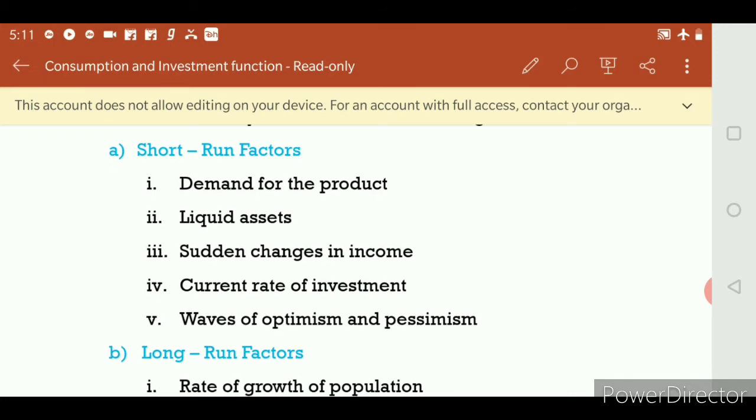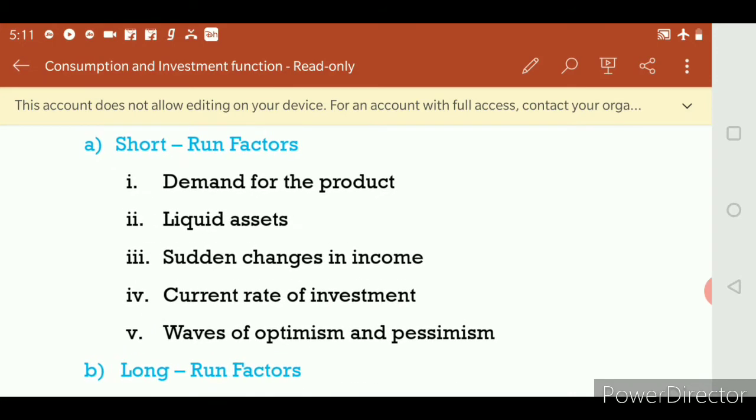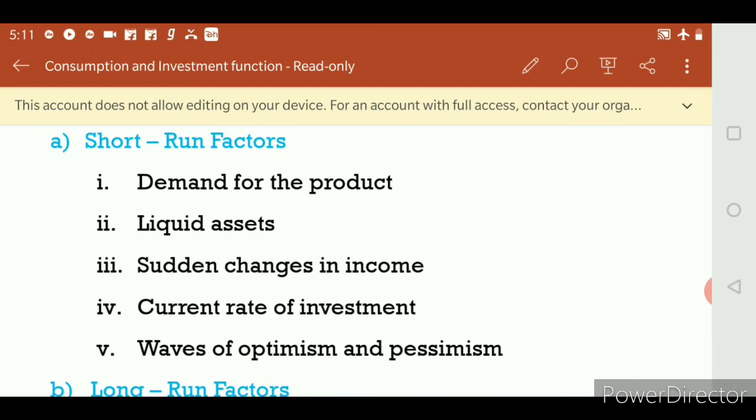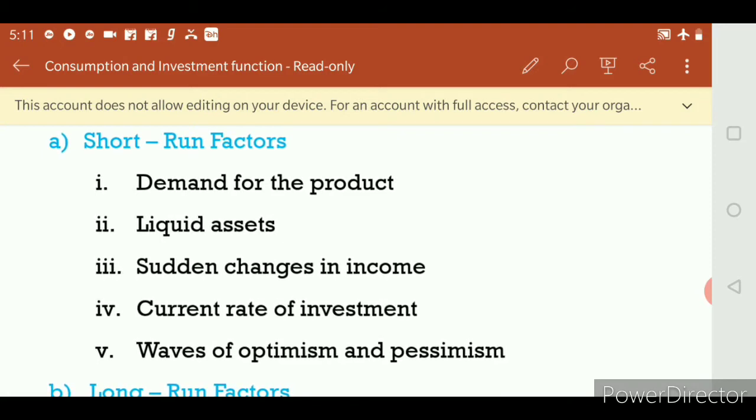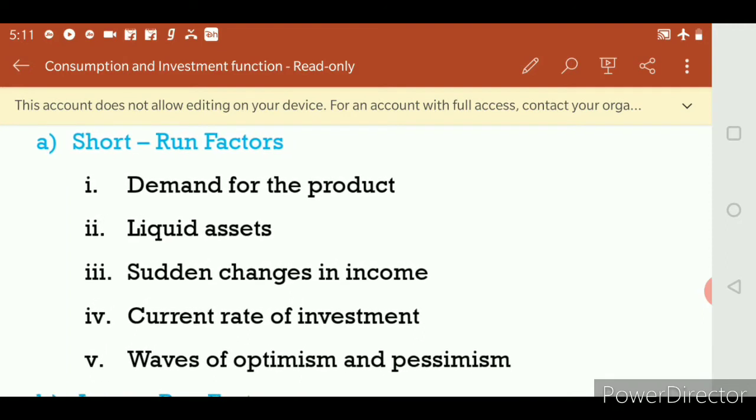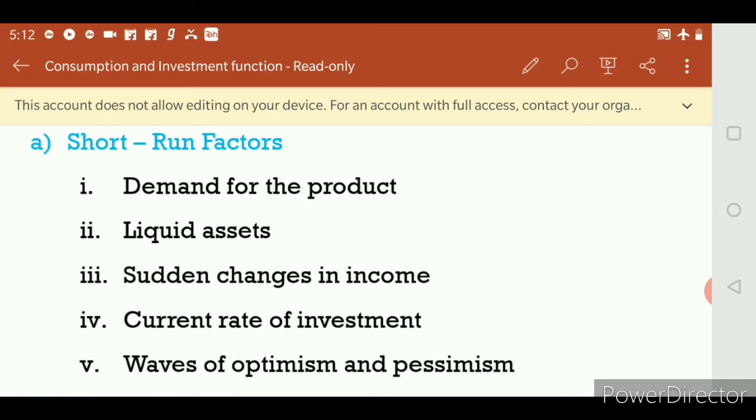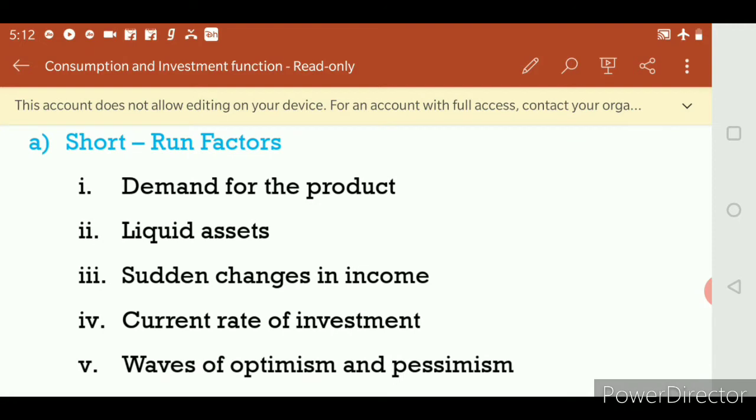If there is a demand for the product and the costs are likely to fall, that is, demand is more but the cost is low, what happens to the investment? Automatically, if there is demand, the entrepreneur will invest. So the investment will be high. It's a general mentality of an entrepreneur. When there is a demand for the product, automatically investment will be too high.